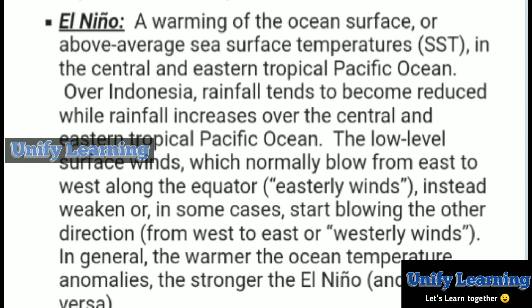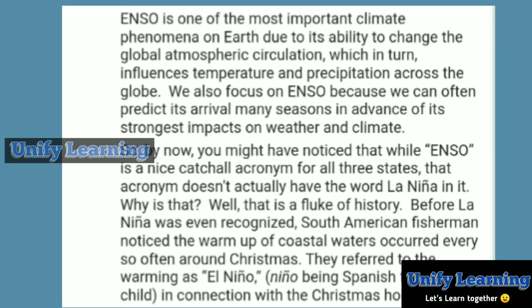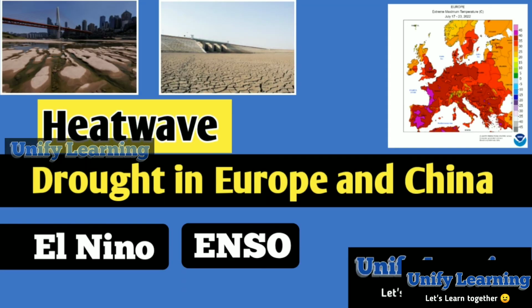Till now, we have seen El Nino, and let's see the ENSO also. ENSO means El Nino Southern Oscillation. In simple terms, it is the periodic change in the pressure between the Eastern South Pacific Ocean and the tropical Eastern Indian Ocean. This El Nino effect is the reason for extreme conditions of weather, that is heat waves and drought conditions. El Nino is a periodic process and it affects different parts of the world. Now it is affecting Europe and China. This is the video on heat waves and drought condition in Europe and China, El Nino and ENSO effects.